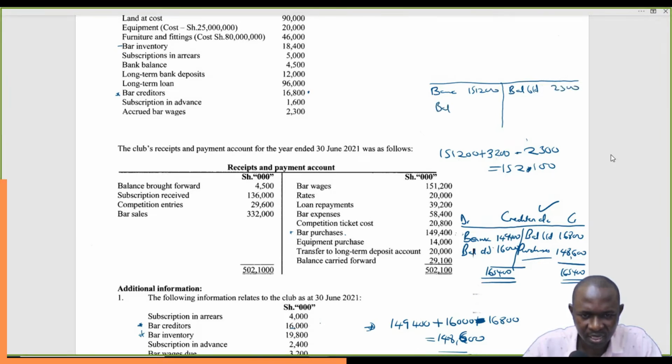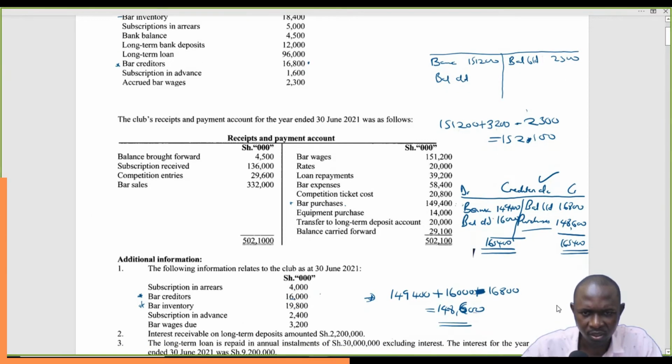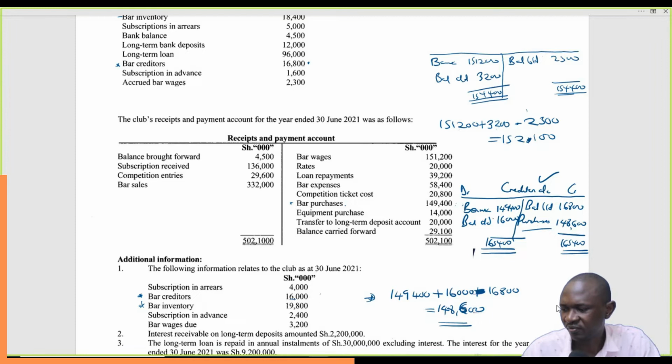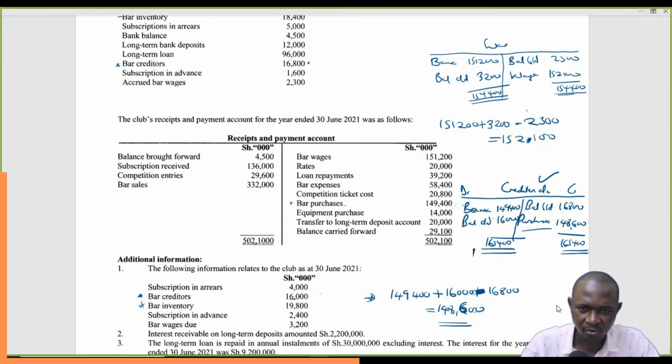Then balance carried down will be this one. How much? Bar wages due 3,200. And then we work out the balancing figure. This will be 154,400. So 154,400 minus 2,300, that gives you 152,100. So 152,100, these are the actual wages paid. So that's how we will have our wages account, credit and debit, the same language.